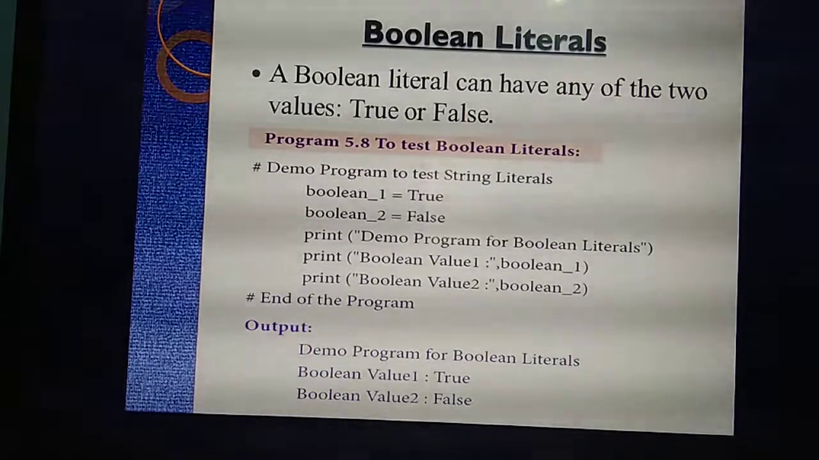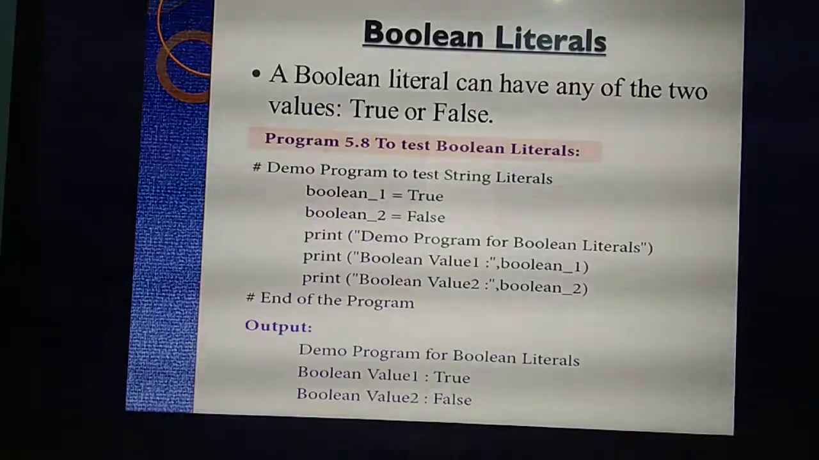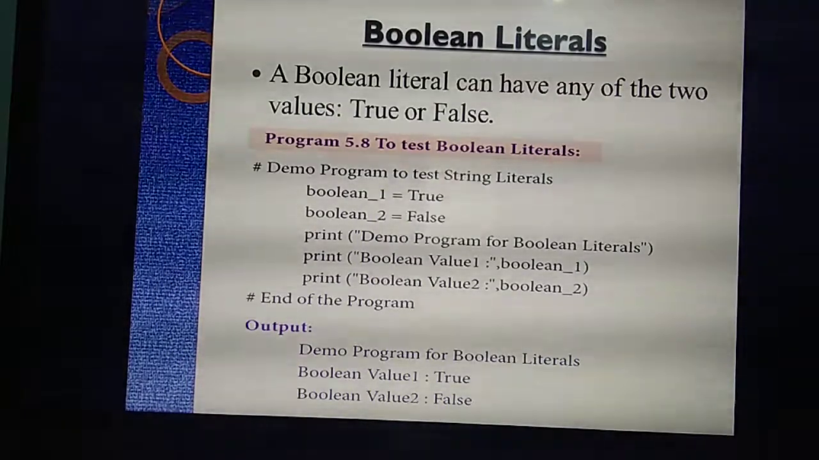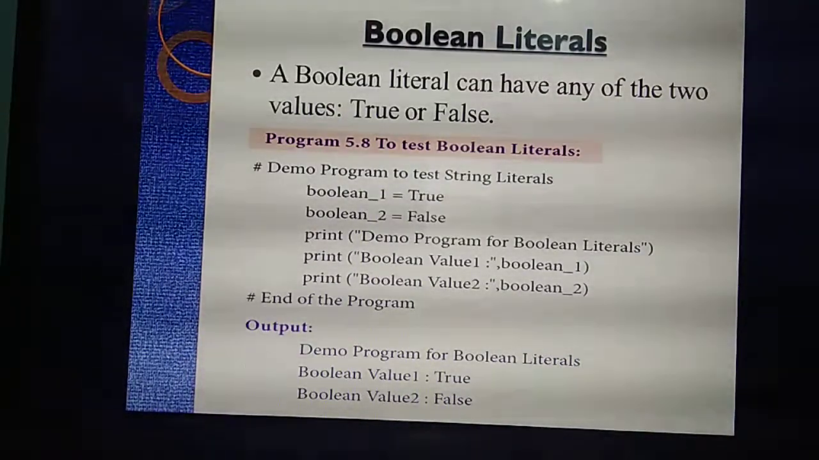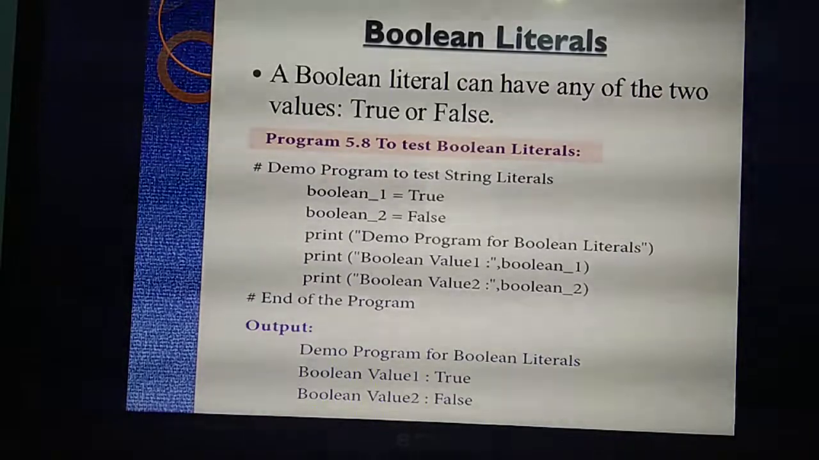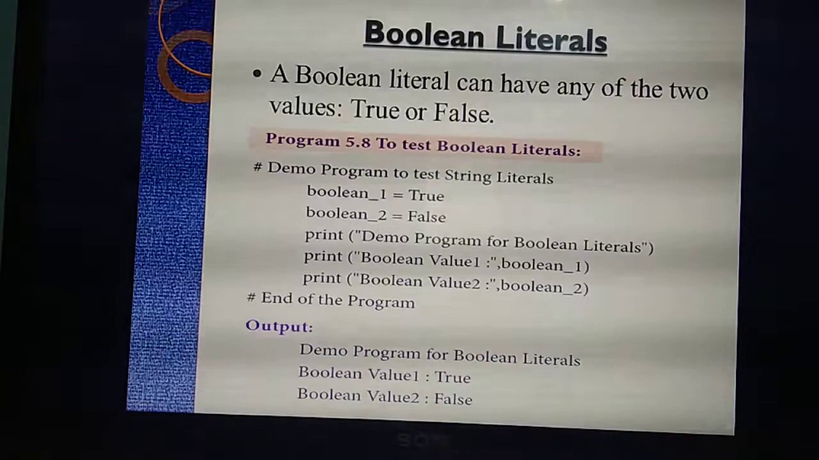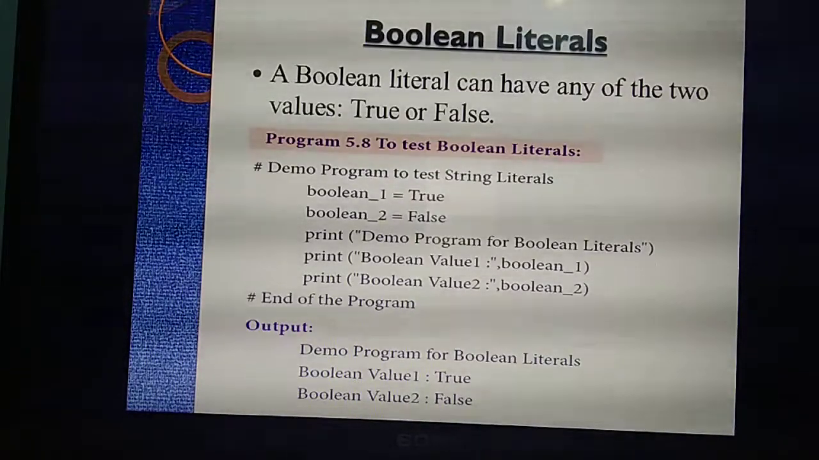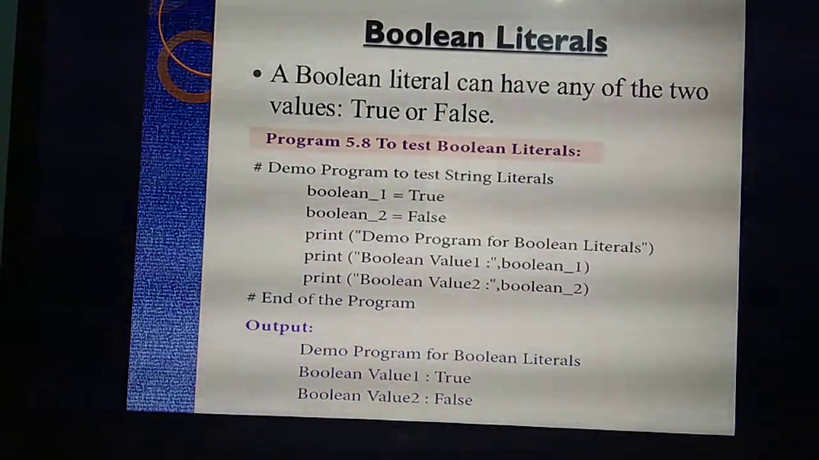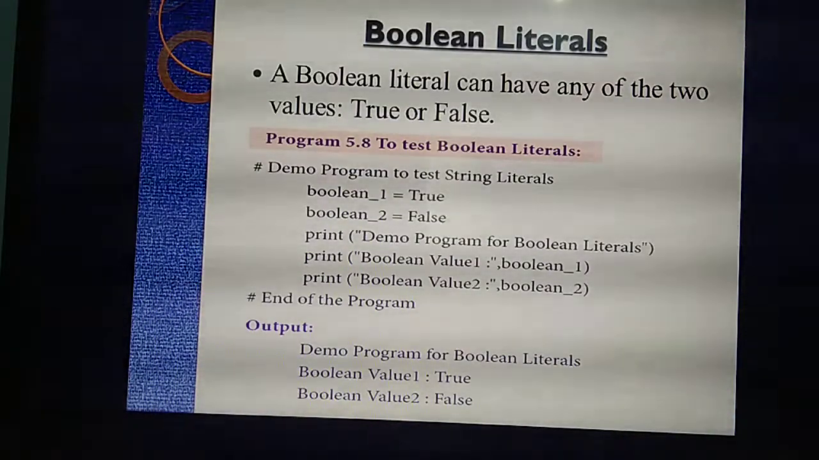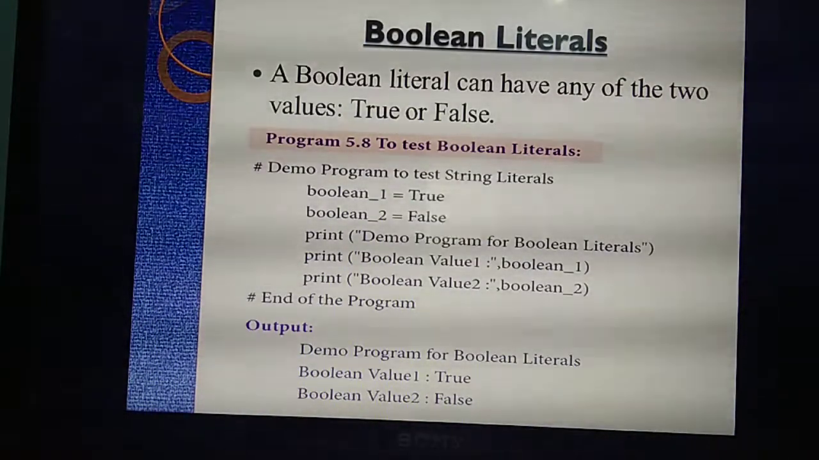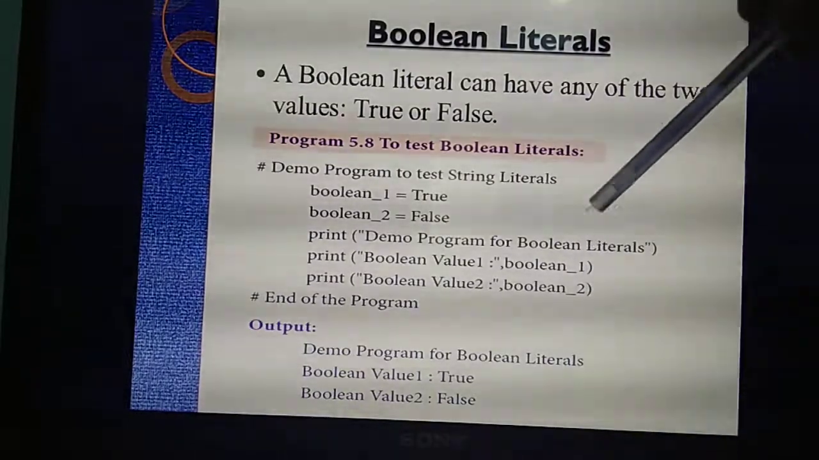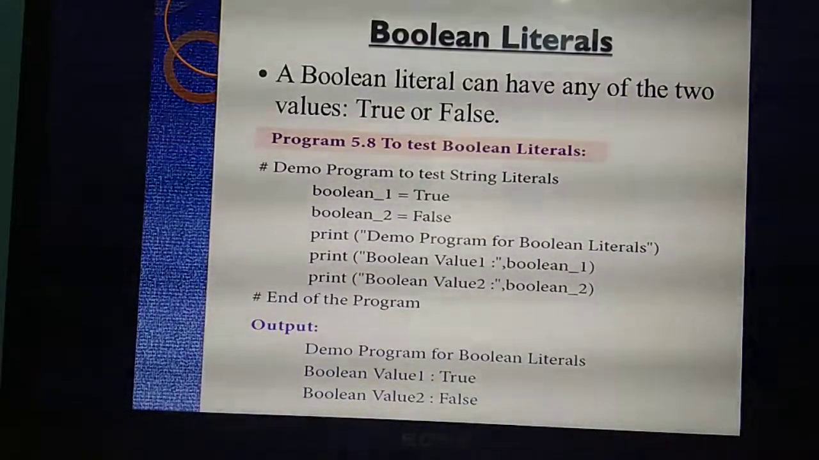How many Boolean values are there? Ones and zeros. What's the meaning of that? True or false. Either it may be true or false. That is called as what? Boolean. Okay, Boolean values. So, Boolean literals always have only 2 values. What are the values? Either true or false. Here also they have given one program to test this Boolean literal.